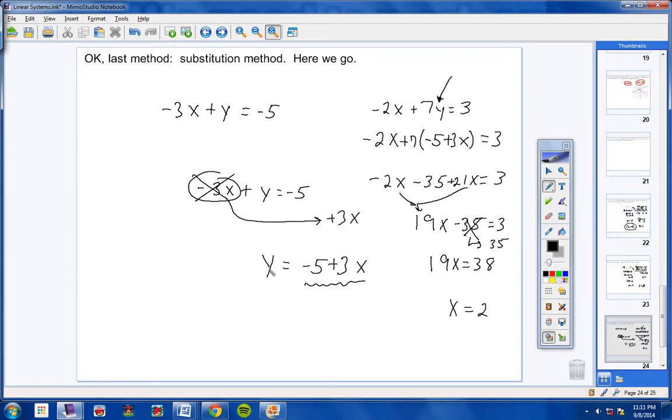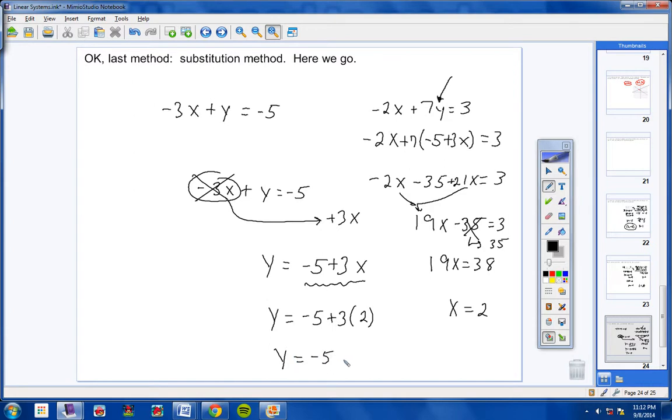But look over here. Remember when you isolated y and got y all by itself? y equals negative 5 plus 3x. Remember that? Well, look what you can do. y equals negative 5 plus 3, and then where the x is, we'll substitute 2. Just like that. And now look how easy this is.